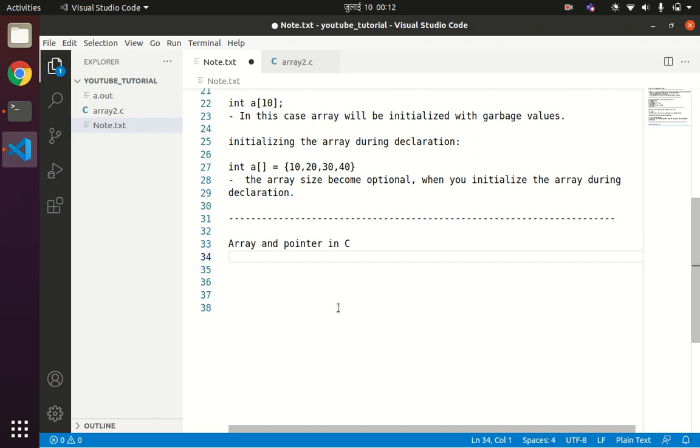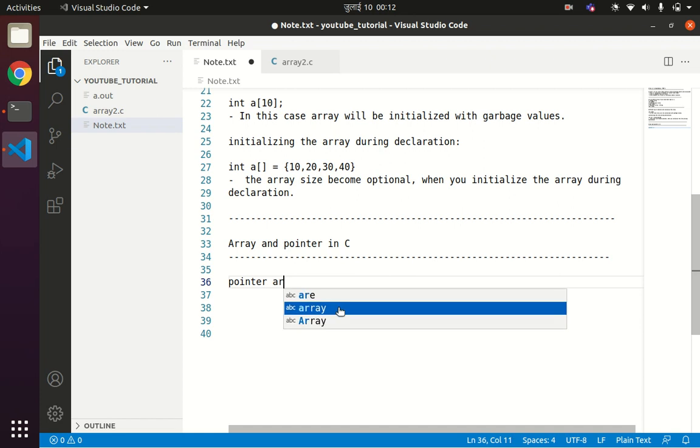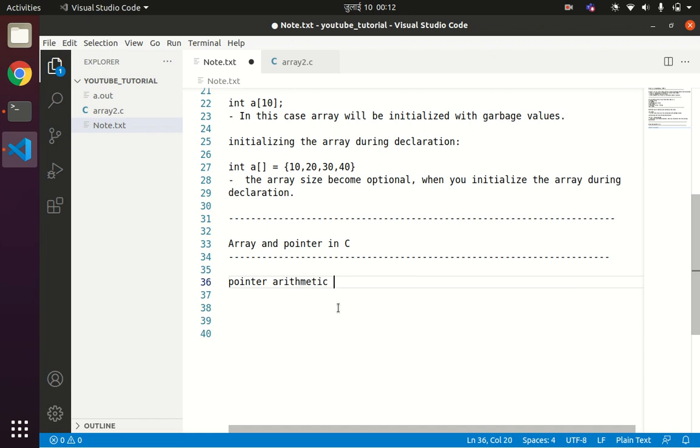So before moving into the concept of array and pointer in C, let us understand the concept of pointer arithmetic. Before learning the relation between array and pointer in C programming language, we have to learn the basics of arithmetic related to the pointer. So I'll write pointer arithmetic in C. I'll demonstrate the concept of pointer arithmetic in C by some example programs.